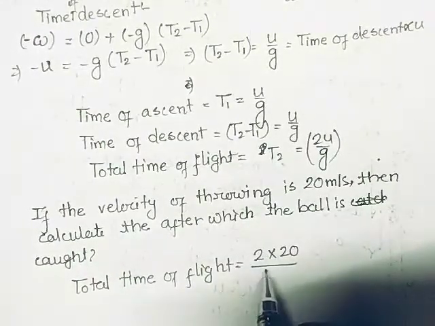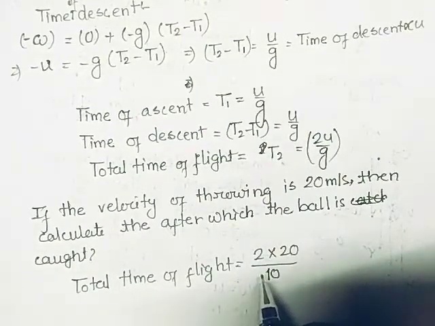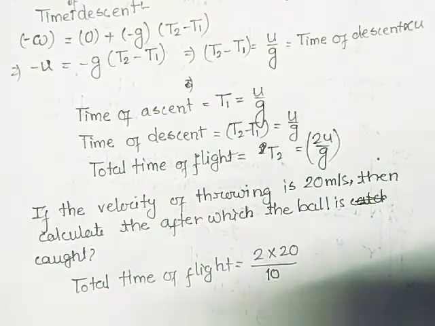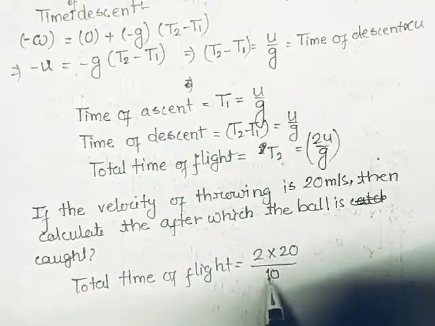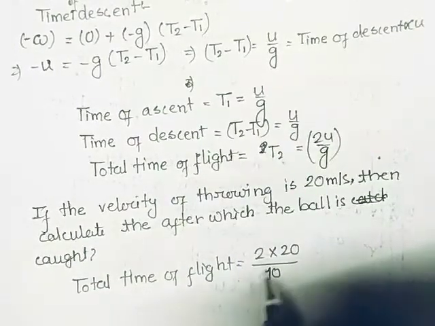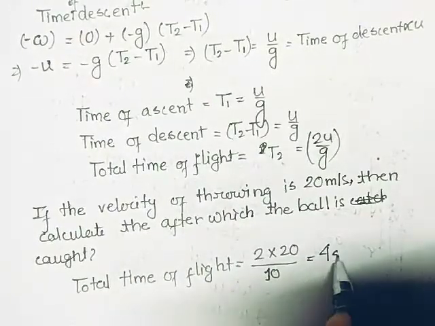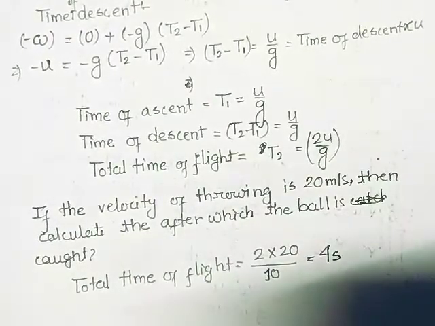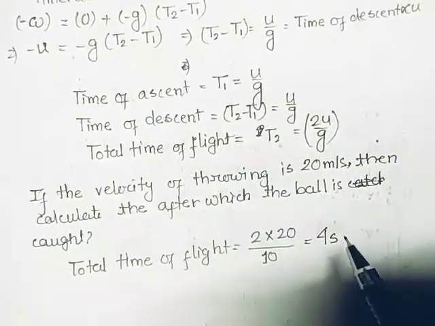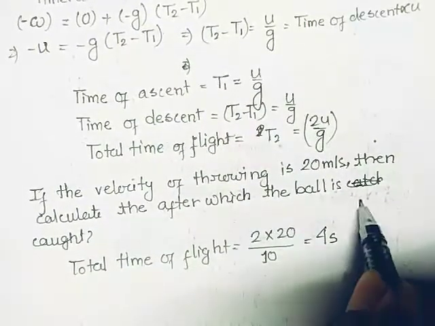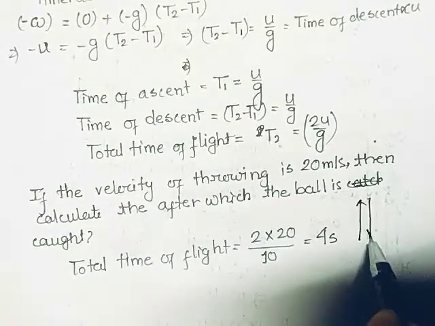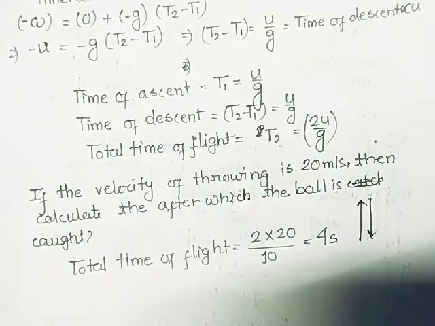If I approximately write g as 10, though the actual value is 9.8, which is also approximate, but if I take 10 here instead of 9.8, it will be 4 seconds. The ball will be in the air for 4 seconds. So I want to conclude that it moves 2 seconds upward and 2 seconds downward, and after 4 seconds it is caught by the boy. Thank you.